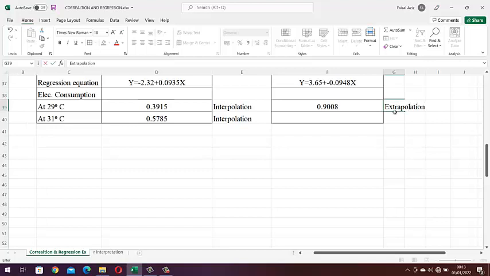Even if I calculate the same for another temperature, 31: if 29 is outside the range, obviously 31 is also outside the range.